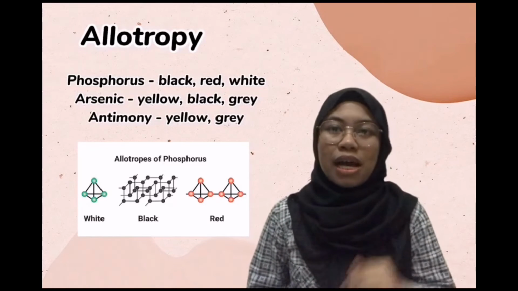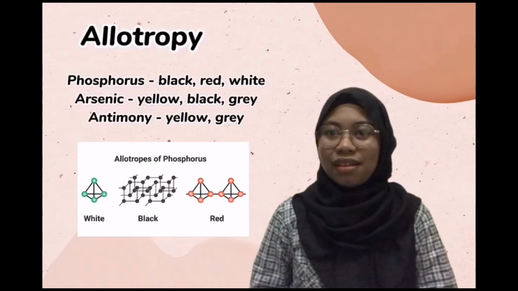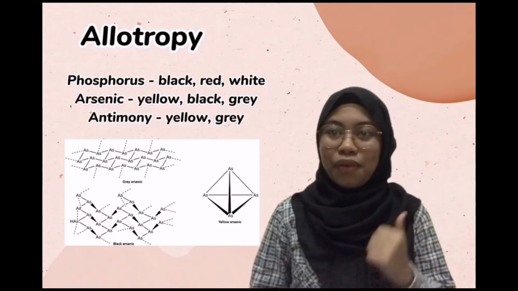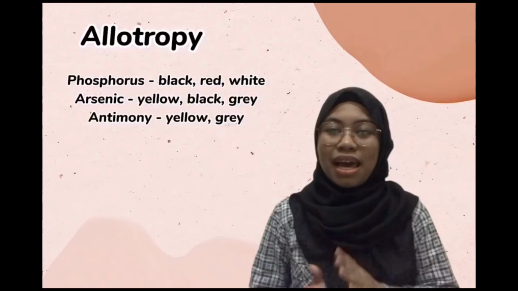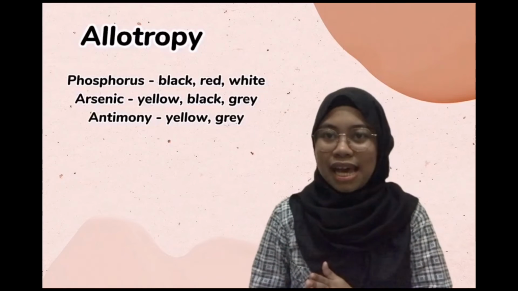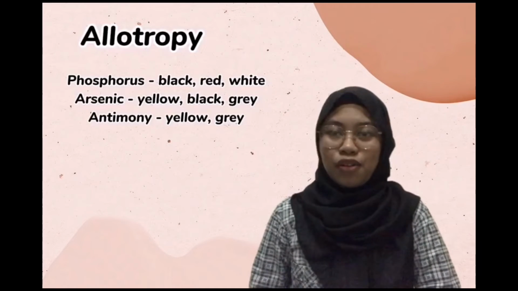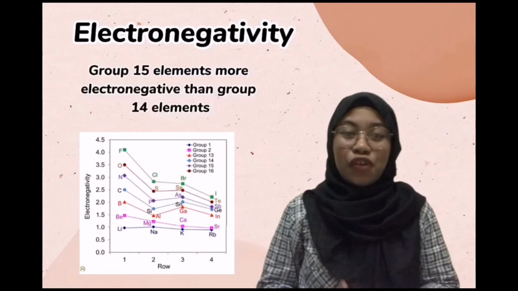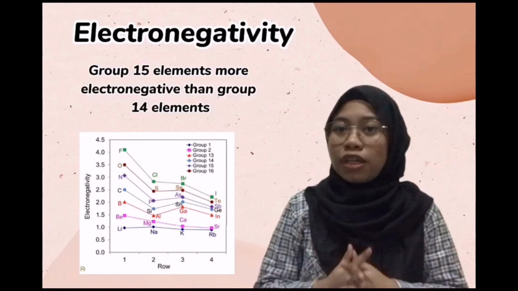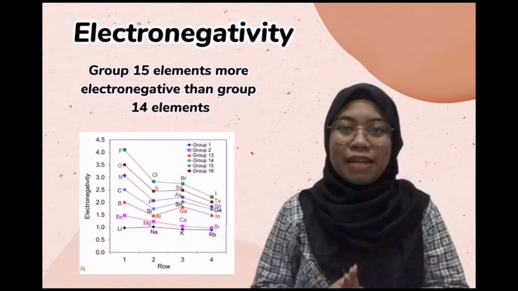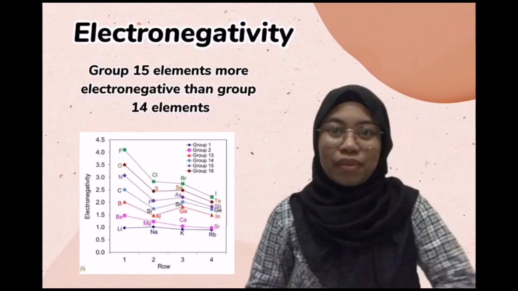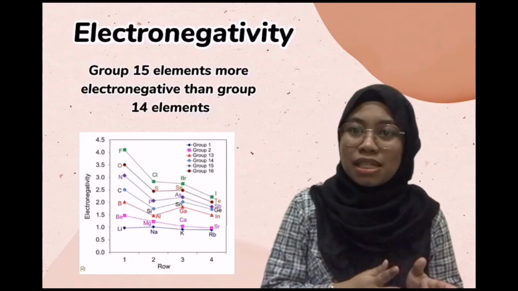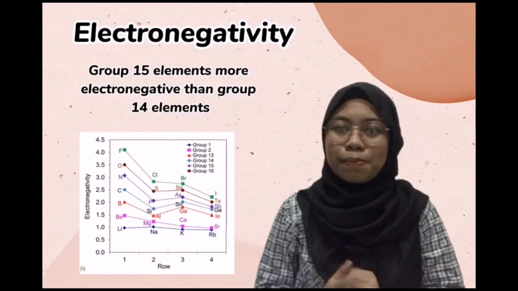Phosphorus exists as white, black, and red, while arsenic exists as yellow, gray, and black, and antimony exists as yellow and gray allotropic forms. Six is electronegativity. Group 15 elements have more electronegativity than group 14 elements. This is due to smaller atomic size and higher nuclear charge of group 15 elements compared to group 14 elements.